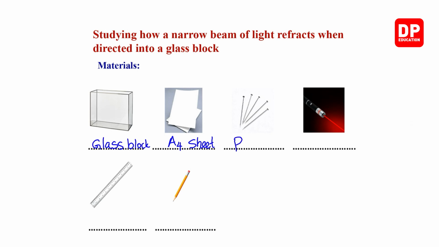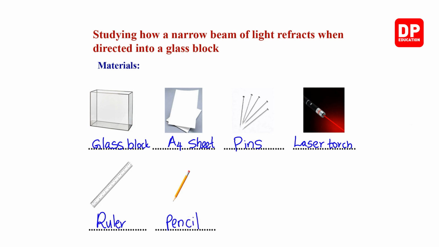Then pins, pens. Then my dear children, of course we have to use a laser torch or a laser beam in order to get the light. Then a ruler and a pencil to complete the ray diagram.